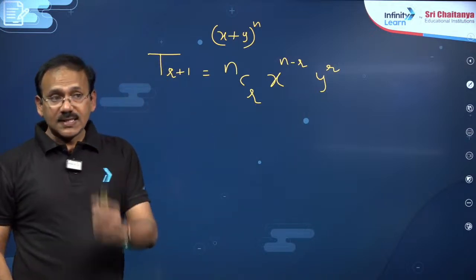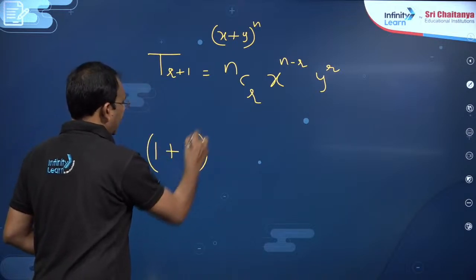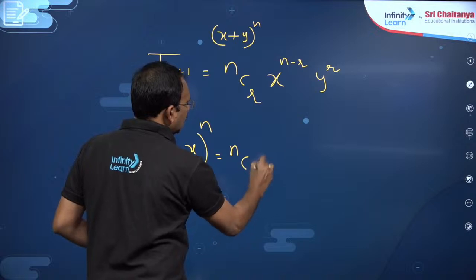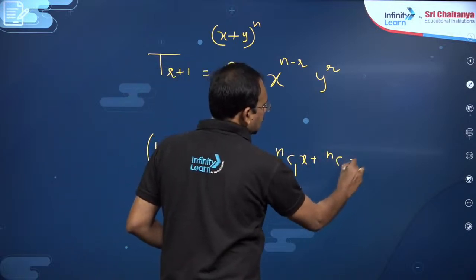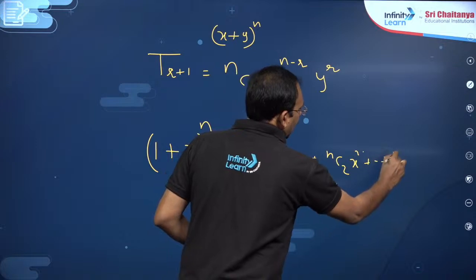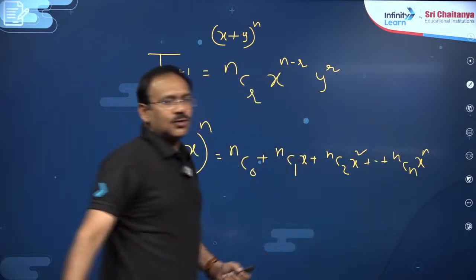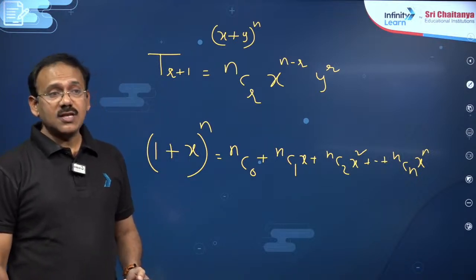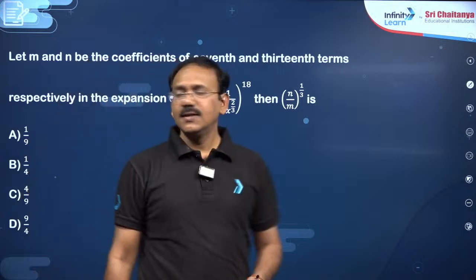At the same time, if you take the expansion of (1 plus x) whole power n, you will simply get nC0 plus nC1 x plus nC2 x square and so on, nCn x^n. Okay. So with these 2 simple points, we shall start certain PYQs, dear students. You see, the first question is given here.